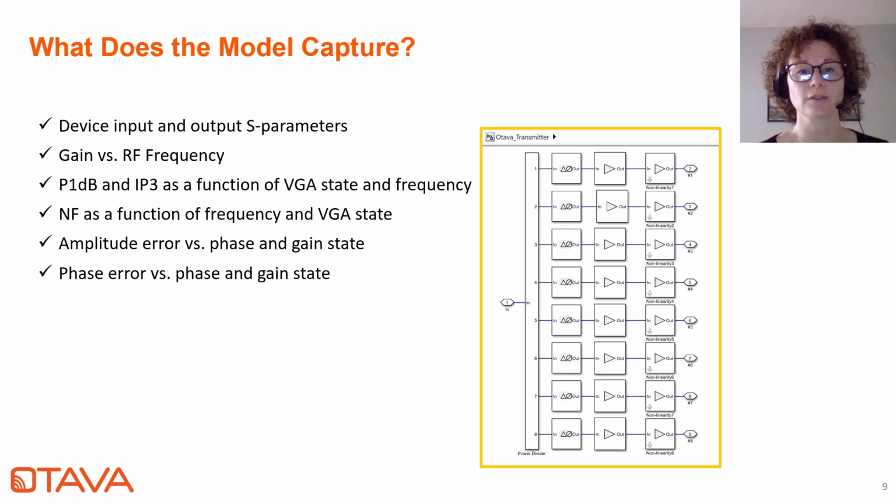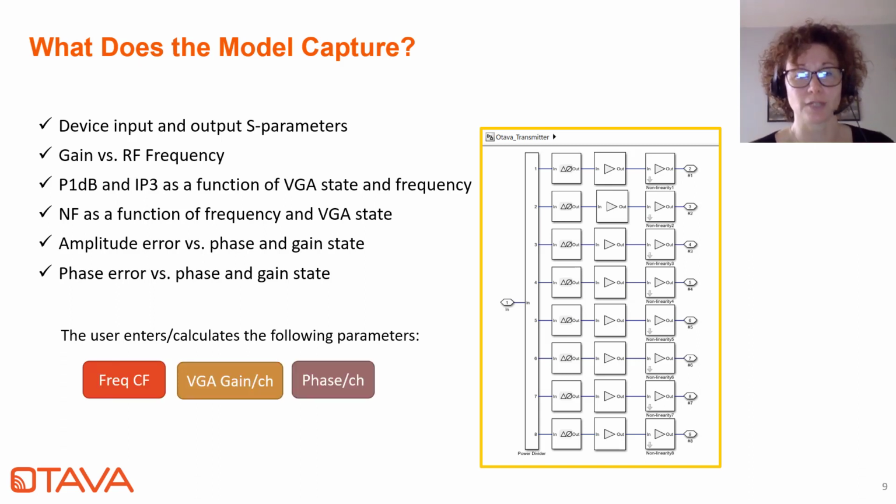And the user, when they get started with the model, will need to enter or even calculate the following parameters. Basically the standard frequency of operation, CF. Also the gain setting for each individual channel, and that could be the same for all channels. That could be a vector for calibration or tapering.